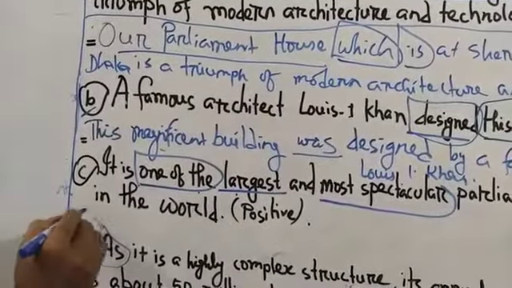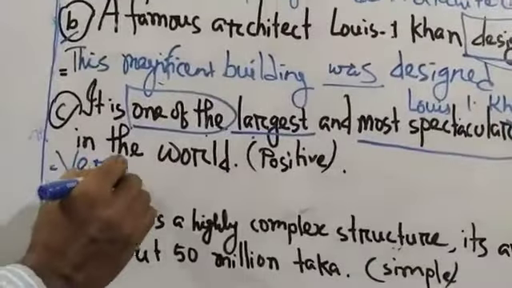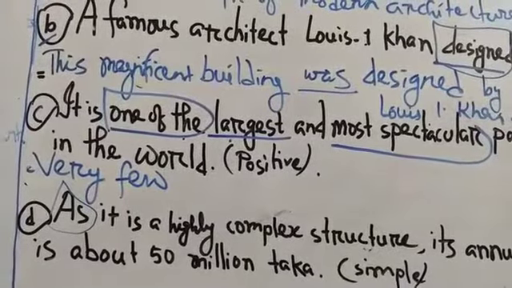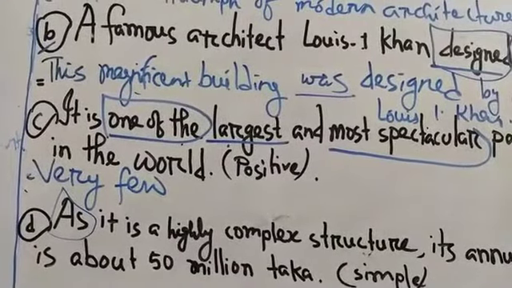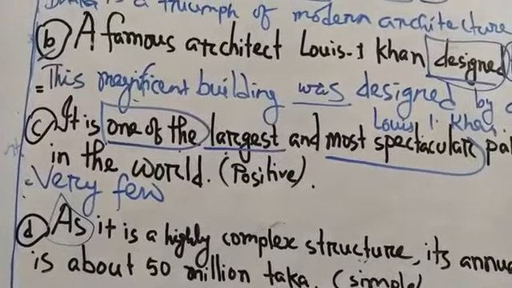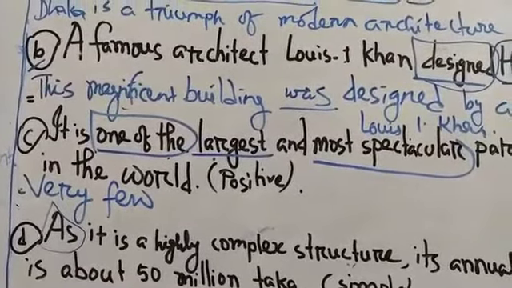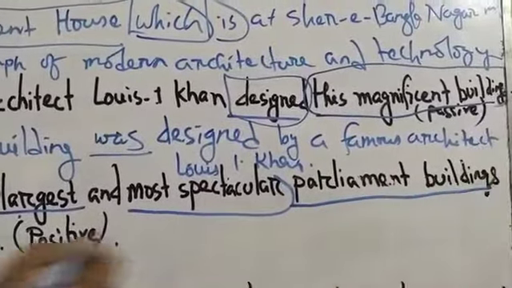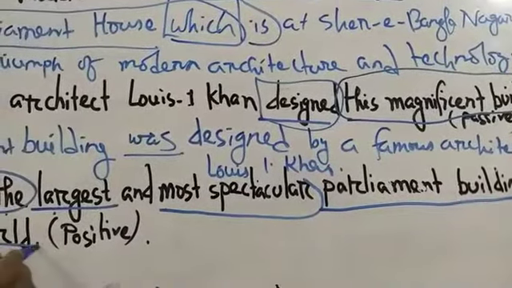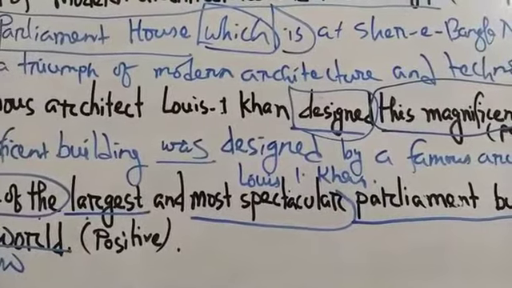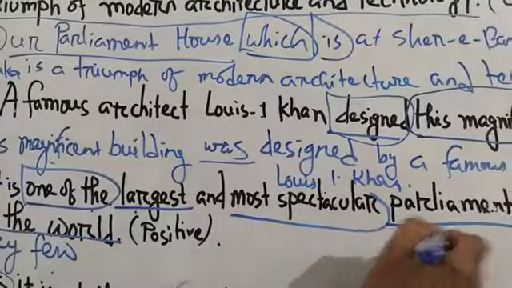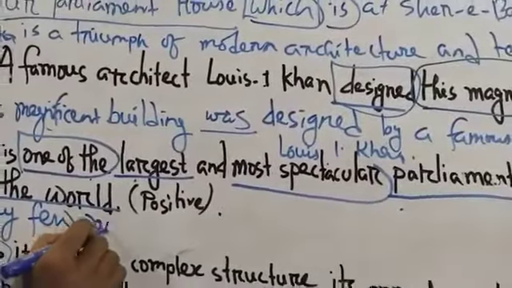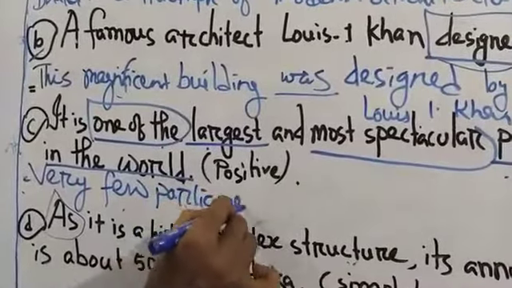Yes, very few. At the very beginning you have to write very few, and then you have to write the other part of degrees, and then very few parliament buildings in the world.